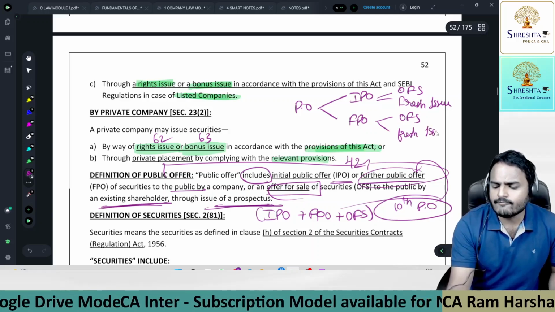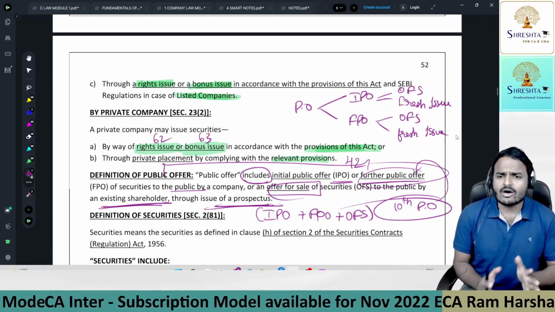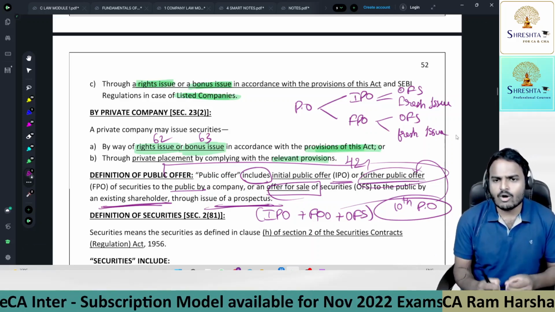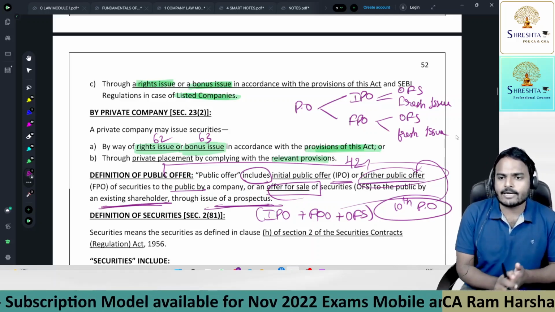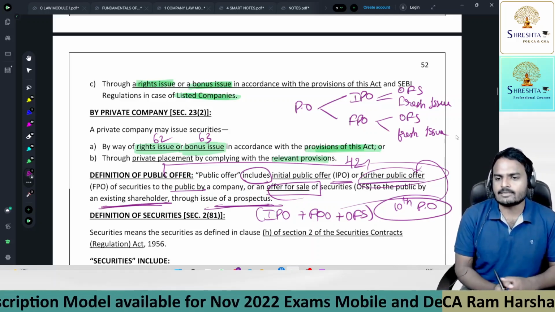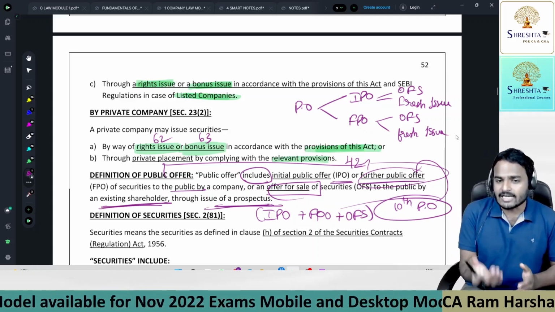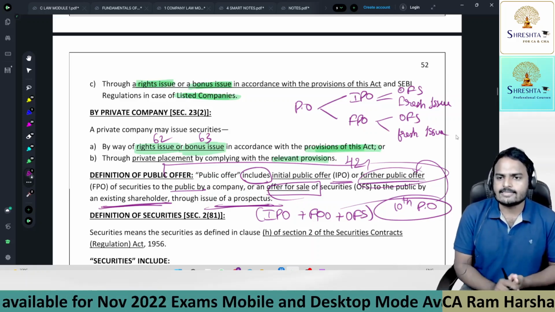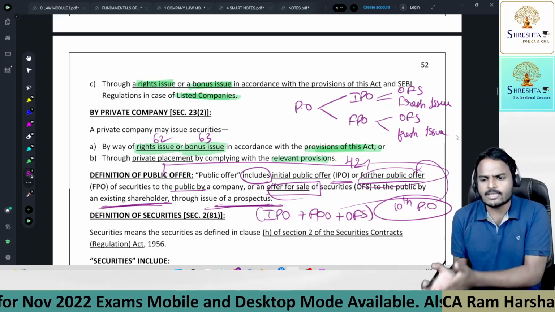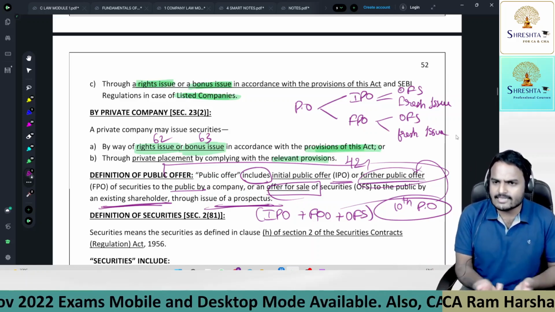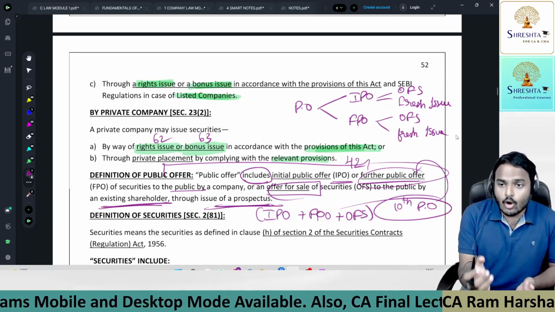What is this offer for sale? Venture capitalists or promoters or existing members want to sell their shares. So with the help of the company, they will offer shares to the public. The company is offering shares directly to the public, but indirectly those offering the shares are existing members. They want funds to invest in some other business, so they want to sell the shares and come to the company through offer for sale.